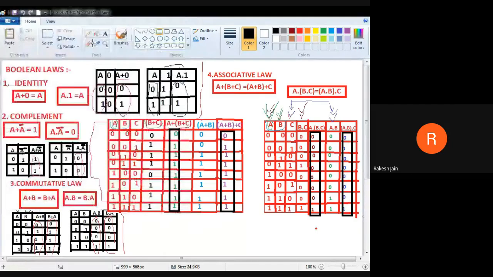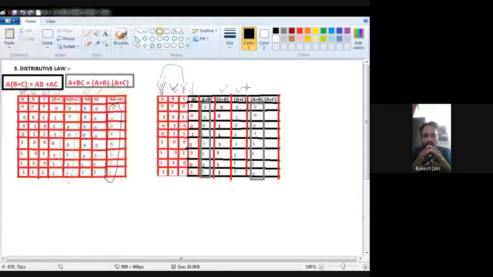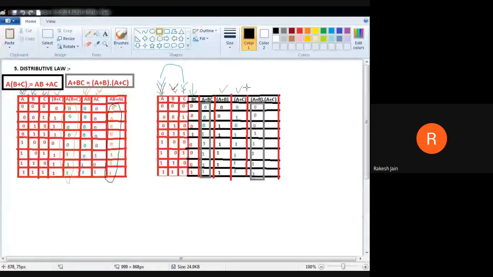Now for the RHS, first I have to find A plus B. A is this one and B is this one. To perform A plus B means OR operation. A and B, no one is 1, that's why 0. A and B, 0 0, no one is 1, again 0. A and B, B is 1 here, so 1. A and B, because B is 1 again, so 1. A and B, A is 1 here, that's